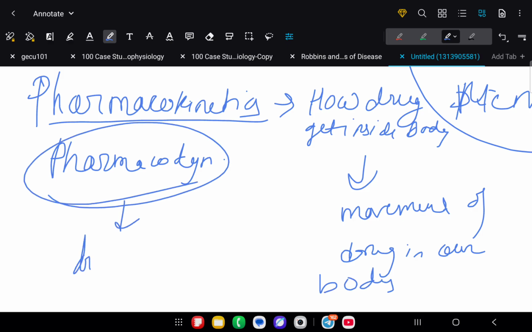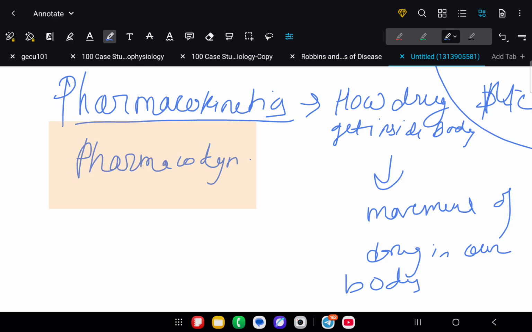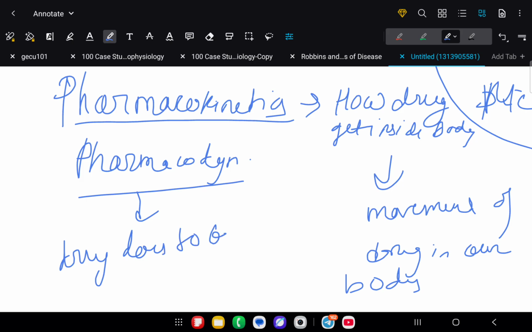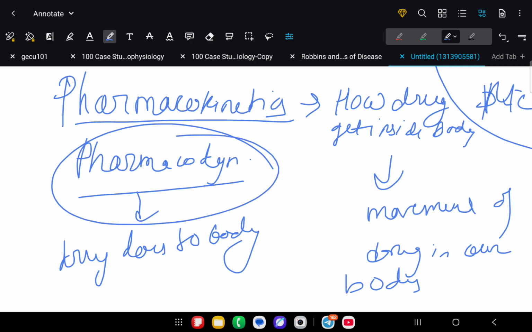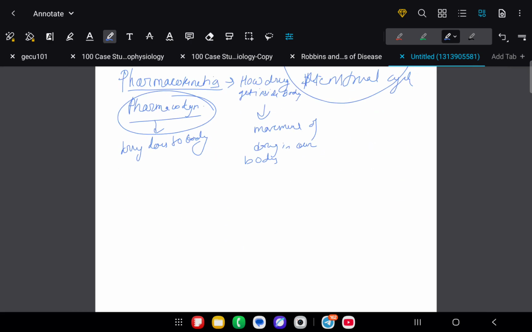And what is pharmacodynamics? What the drug does to the body, or we can directly say the effect of the drug in the body, comes under pharmacodynamics. Now, what is pharmacokinetics? How is pharmacokinetics studied? So, how can we know the movement of a drug in a body? How does the movement of the drug take place?